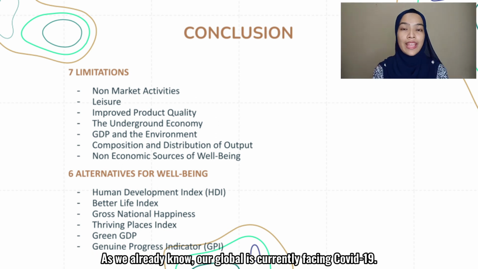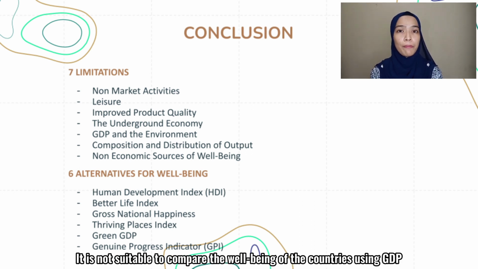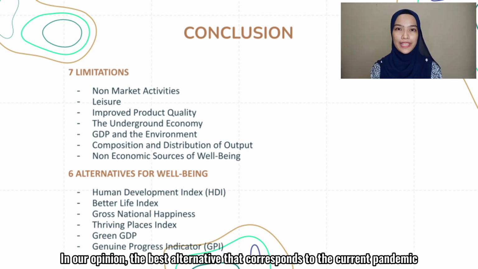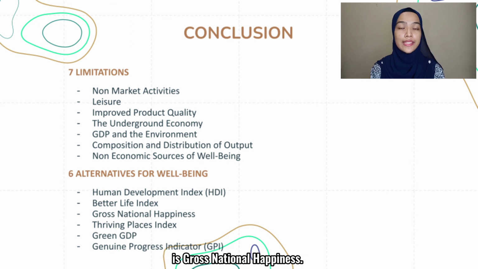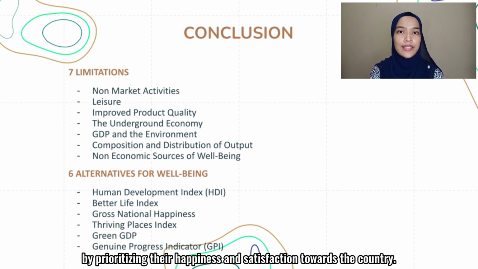As we already know, our globe is currently facing COVID-19. Thus, the current economy is facing a recession. It is not suitable to compare the well-being of the countries using GDP, as most countries are affected by this pandemic. In our opinion, the best alternative that corresponds to the current pandemic is gross national happiness. This is because this alternative ensures citizens are well taken care of by prioritizing their happiness and satisfaction towards the country.